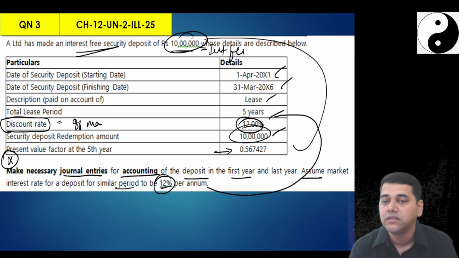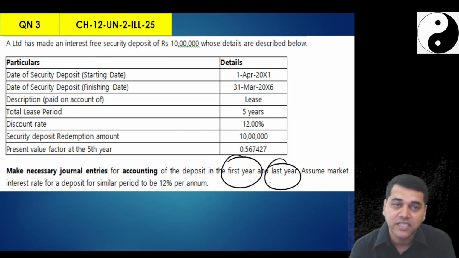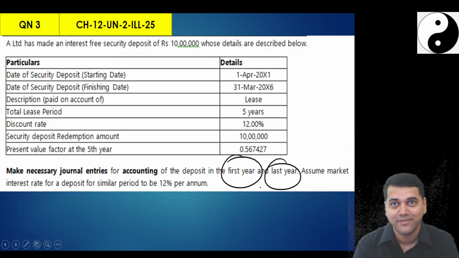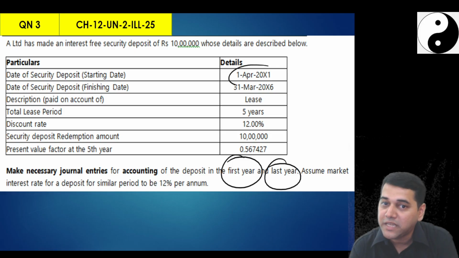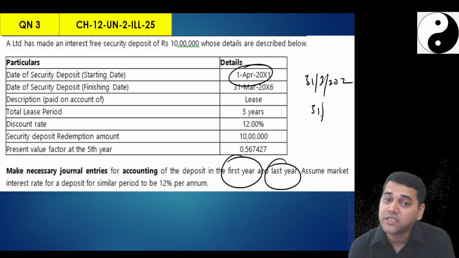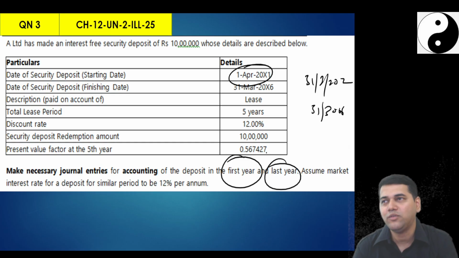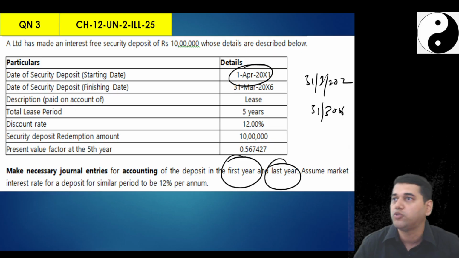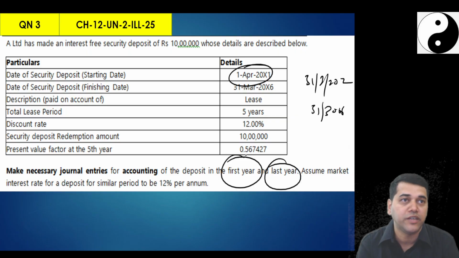Now, can you pass the first year entry? What should be the entry? When should I pass the entry? First year and last year. See the catch there. You have to pass first, not initial recognition. First year, that means on 1st April, then on 31st March 2002, and then 31st March 2006. Followed, no? Catch here. Okay, now this question may come for hardly 4 or 5 marks. It doesn't make sense for you to prepare an amortization schedule and so many lengthy workings. So, can you pass the entry right now? What is my journal entry right now? Initial recognition entry.